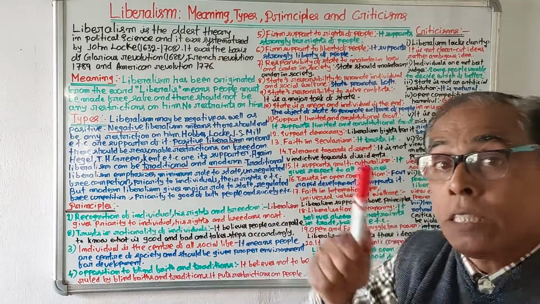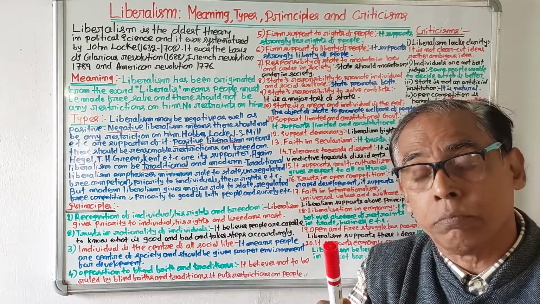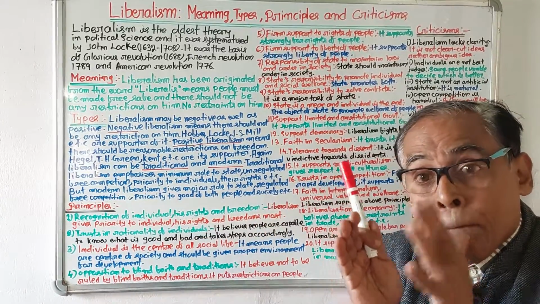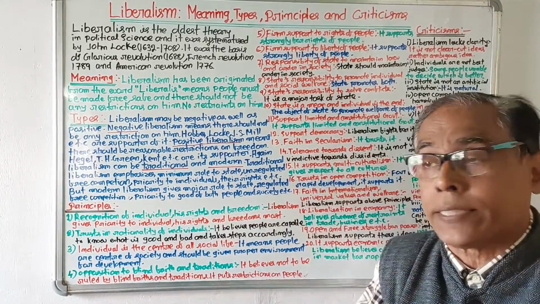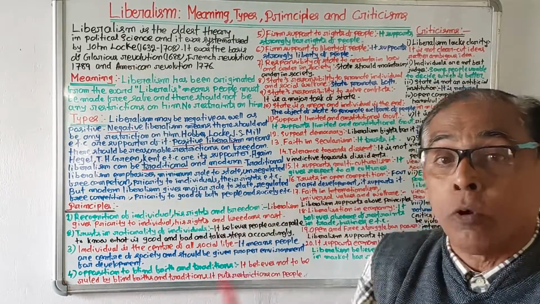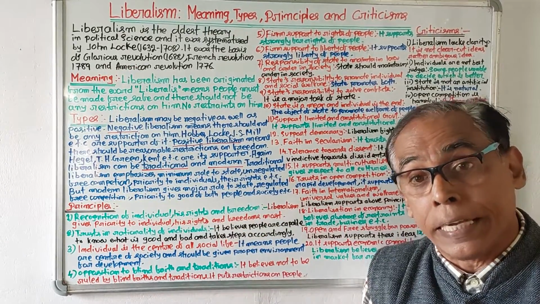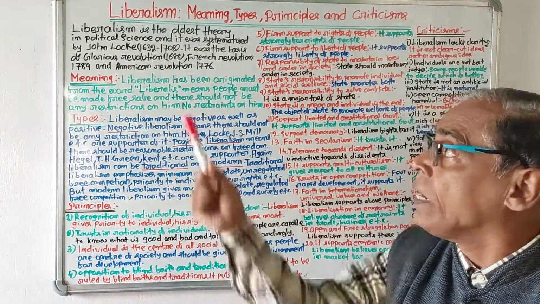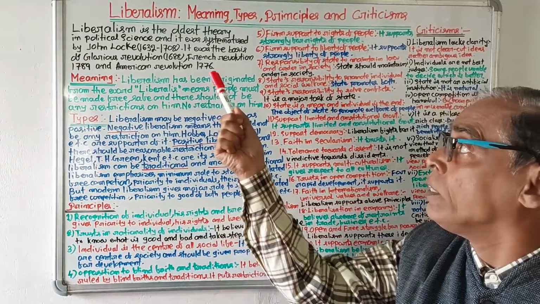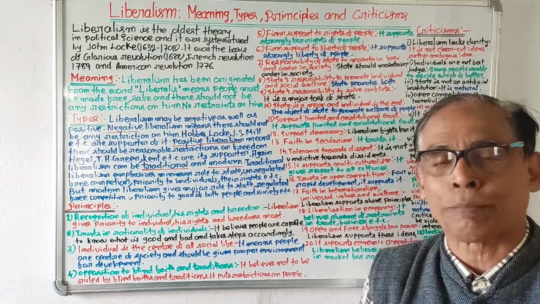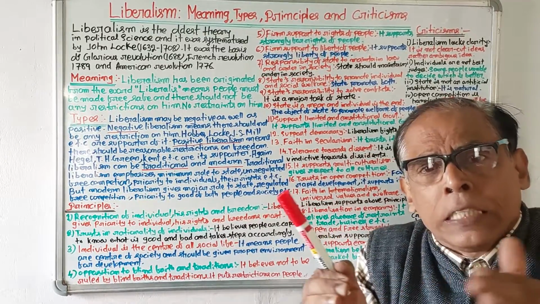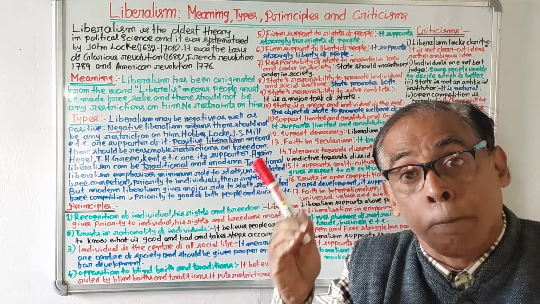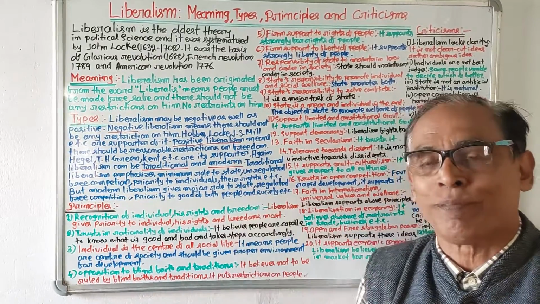And this liberalism, which gives priority to liberty of people, is the main foundation or basis of the Glorious Revolution of 1688, the American Revolution of 1776, and the French Revolution of 1789. So, liberalism is a very powerful as well as popular theory.